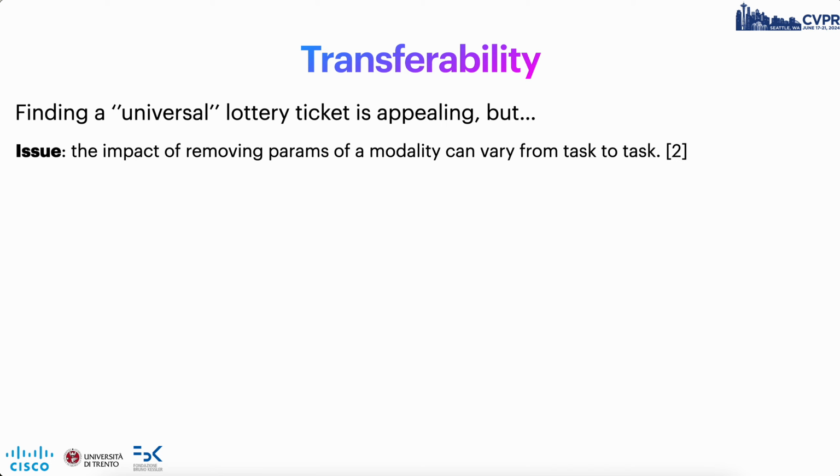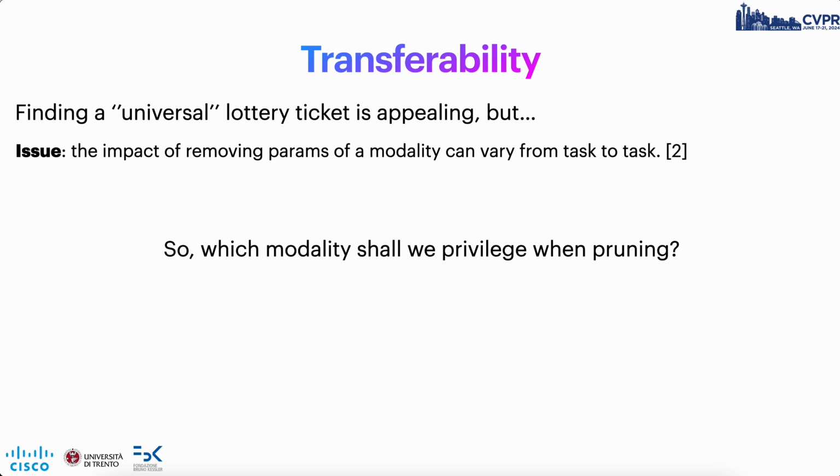Now let's move to the second challenge of our setup, which is transferability. Indeed, while finding a universal lottery ticket is appealing, we have a core issue. The impact of removing the parameters of a specific modality may vary according to the task. So, for example, pruning some parameters from the vision encoder may have a different impact on image text retrieval than it has on image captioning. So, which modality shall we privilege when pruning?